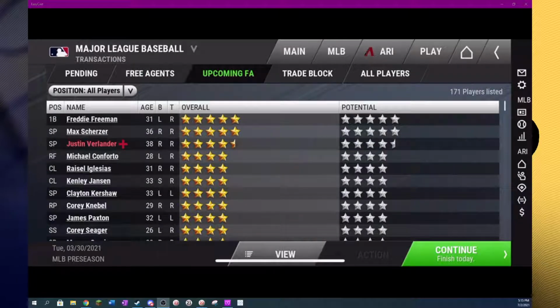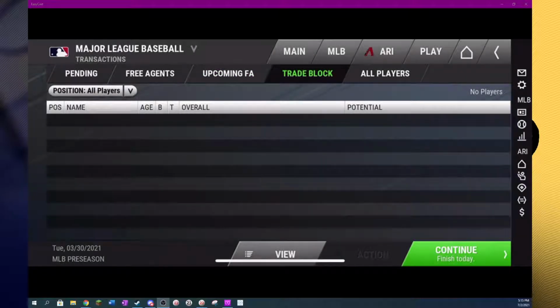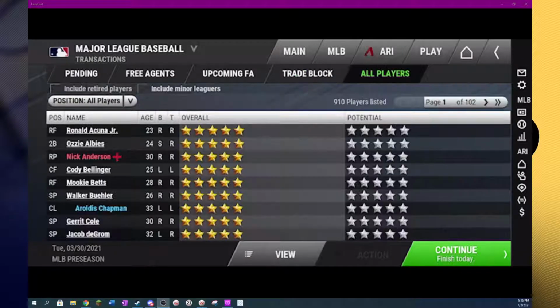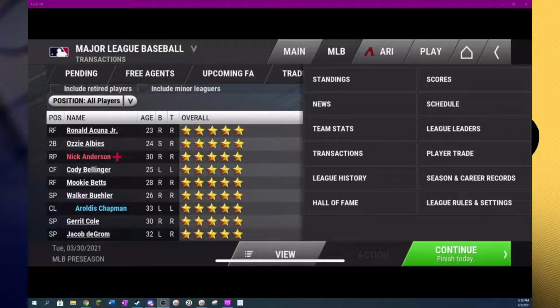You can see the players that will be free agents at the end of the season on the upcoming free agents page. The trade block will give you a complete list of all the players on other teams on trade blocks, and the all players tab will just show you a complete list of players.